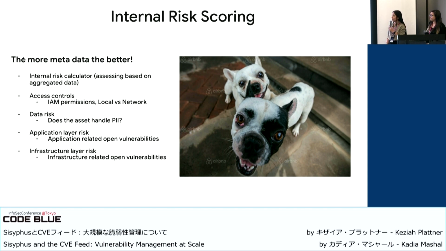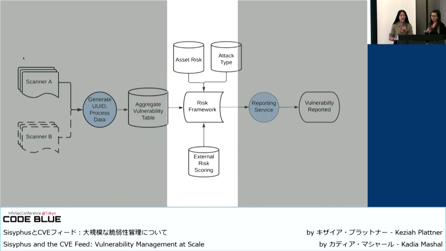We also try to understand what type of access control the affected asset has. So if an asset is affected by a vulnerability, how far can a hacker go? So we try to collect information about the access controls and the IAM permissions of this asset. We also collect information about every vulnerability that is associated with this asset to have a better understanding of the risk in case of a disaster.